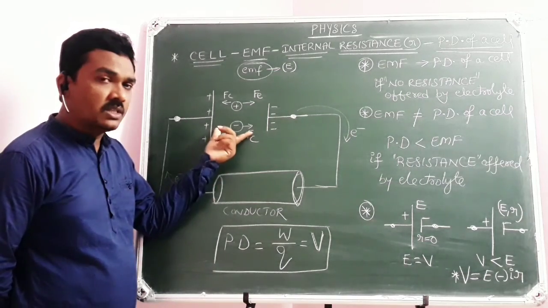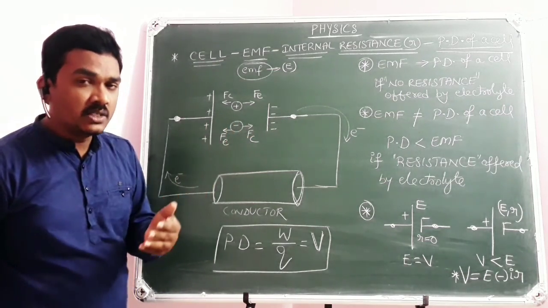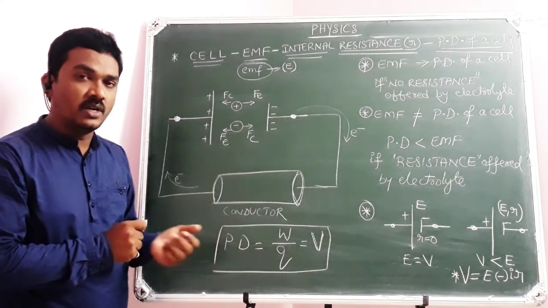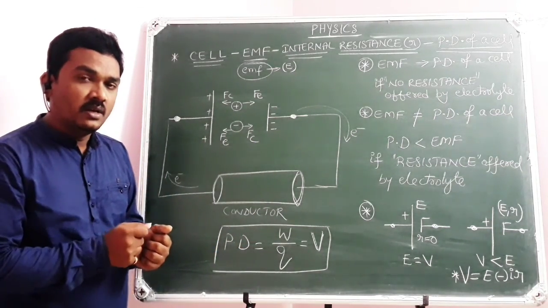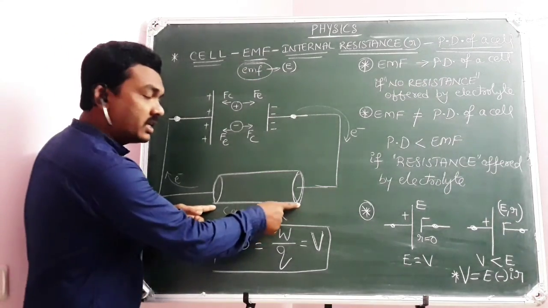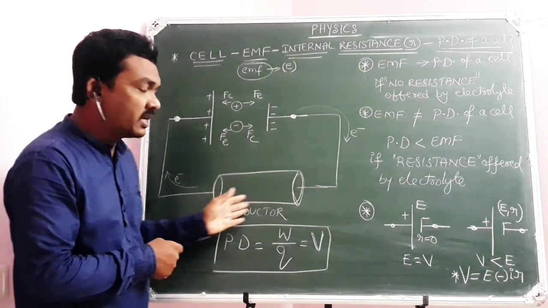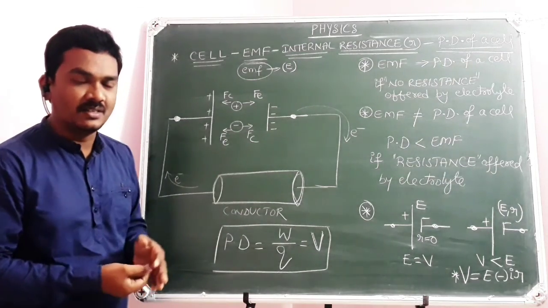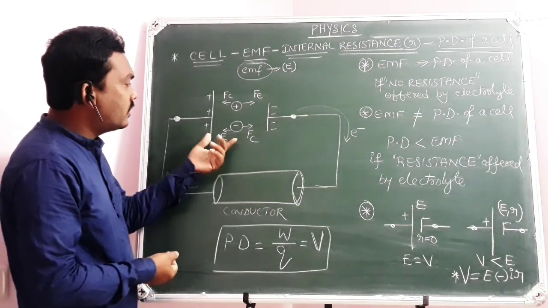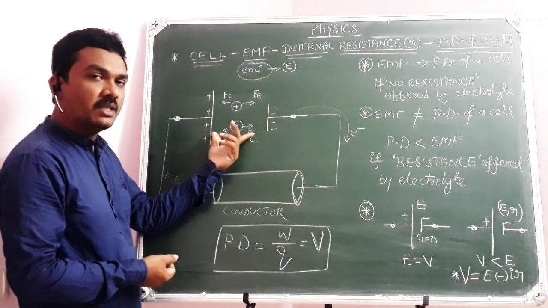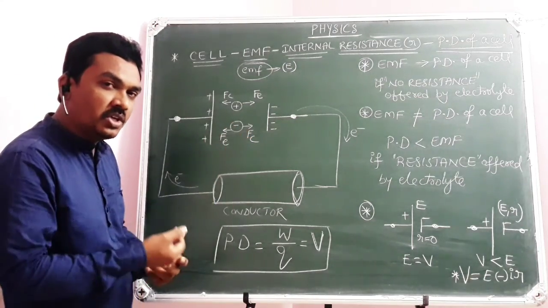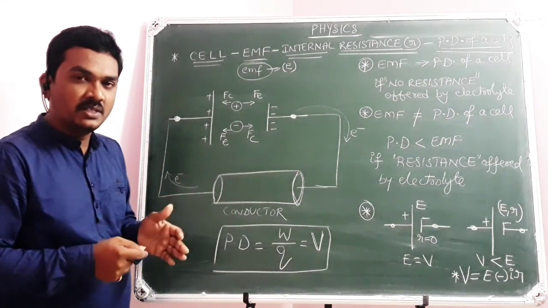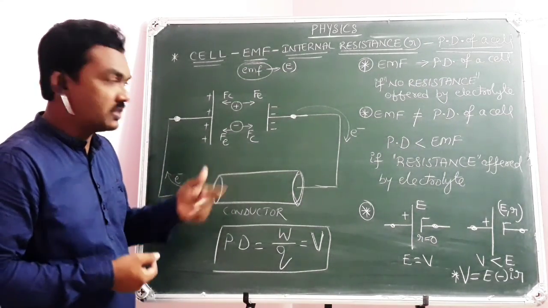The internal resistance that is offered by the cell depends on the distance between the two plates. You know, the resistance of a conductor depends on the length of the conductor, because as they need to travel a greater distance, there is a possibility for more collisions. It can offer more resistance. Similarly, here the internal resistance offered by the electrolyte will change according to the distance between the plates. The greater the distance between the plates, the greater the possible resistance.